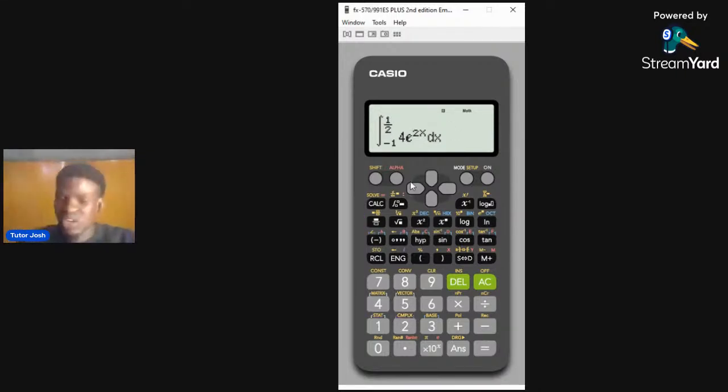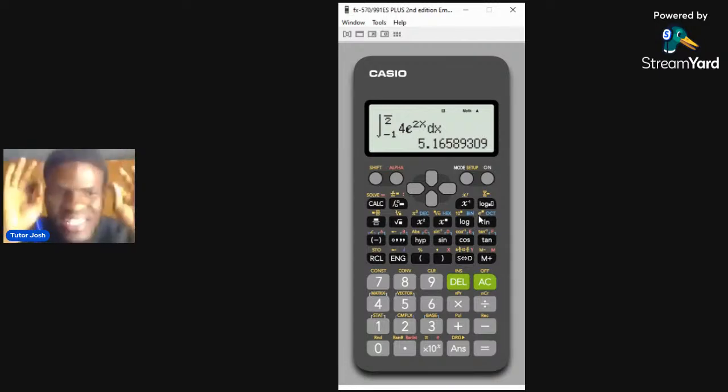This is what the question is talking about. A question like this can come out in your exam. You can see that it's very, very easy to solve. When you're done with this, what are you going to do? Obviously, you press equals to get your answer, right? So the answer to this question is 5.17, approximated.